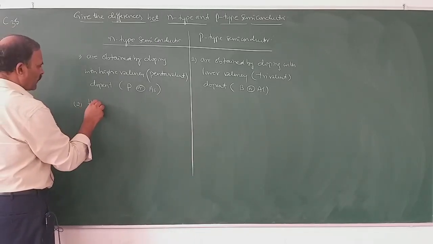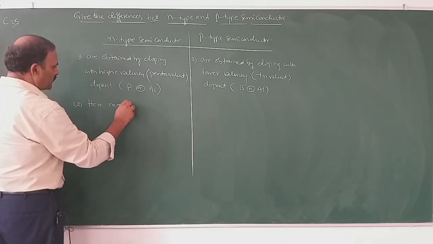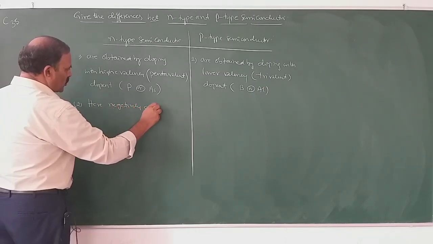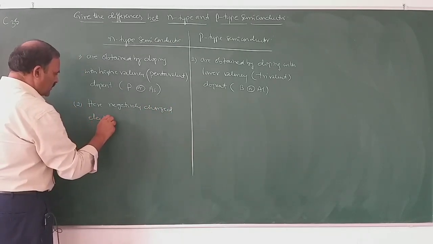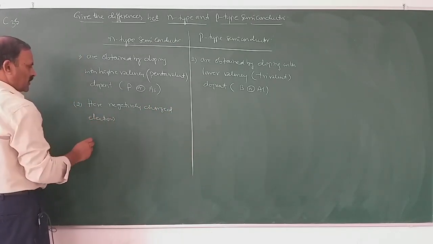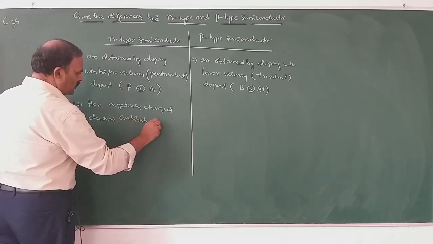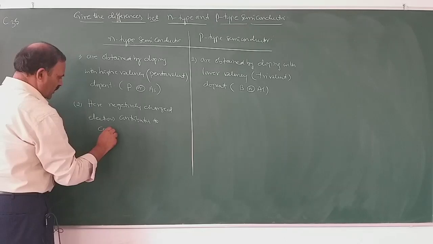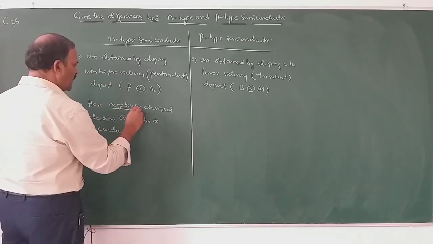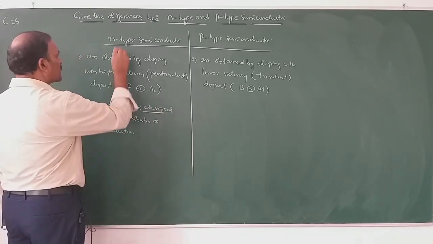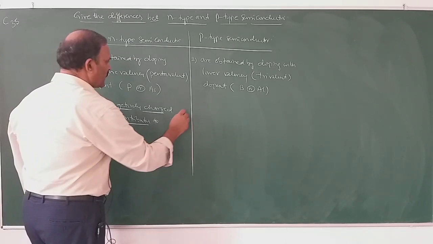here negatively charged electrons contribute to conduction.